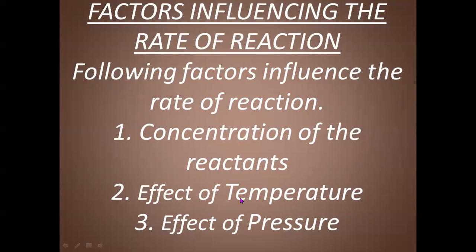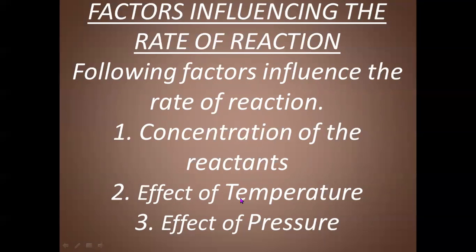For example, if we add silver nitrate to tap water, generally water contains sodium chloride. Within a fraction of a second, silver nitrate and sodium chloride, which is present in tap water, exchange their ions.